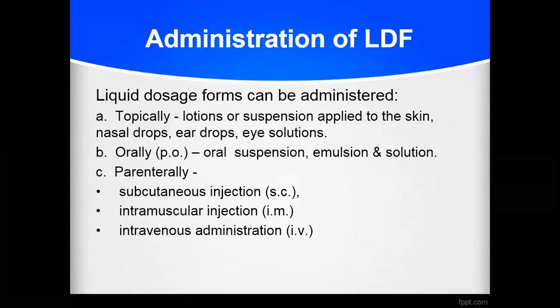Then administration of the liquid dosage forms. Liquid dosage forms can be administered either topically, means externally, like lotions, suspension, as well as solutions, eye drops, ear drops. Then orally we can take it like oral solution or oral liquid, oral emulsion. Then we can administer parenterally also, like intramuscular injection, intravenous administration, as well as subcutaneous injection. So these are the possible three ways by which we can administer your liquid dosage form to the patient.